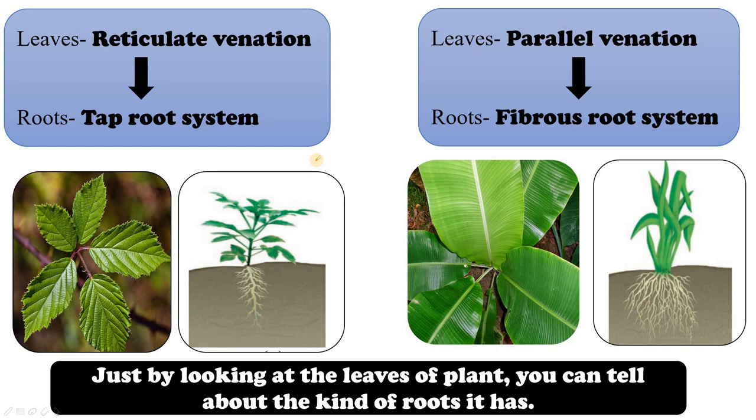Now, just by looking at the leaves of the plant, you can tell about the kind of roots it has. Yes, if the leaves have reticulate venation, this type of venation, the plant will have taproot system. Alright. And if the leaves show parallel venation, the plant will have fibrous root system. Parallel venation, fibrous root system. So just by looking at the leaves, you can tell what kind of roots the plant has, right? You don't have to dig the soil and remove the plant and then look at the roots, to see what kind of root system it has.